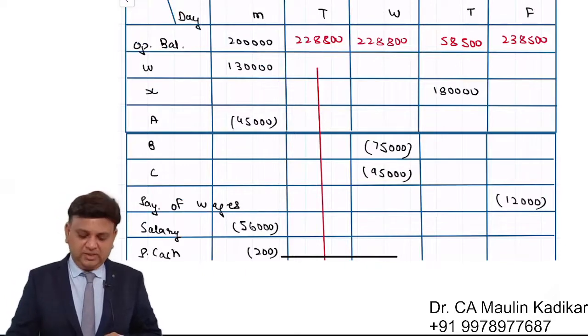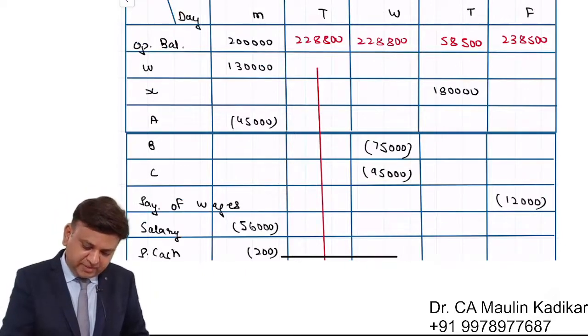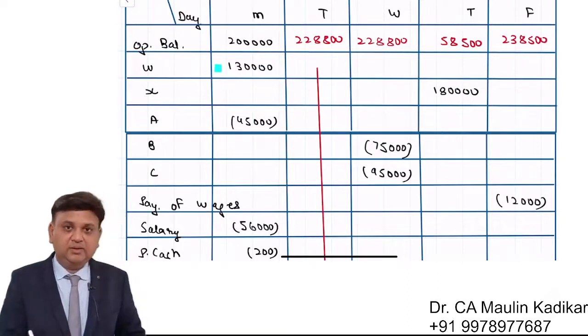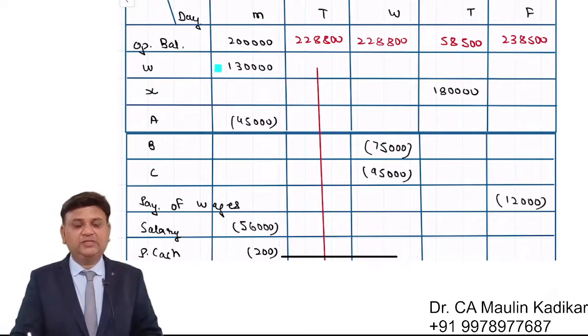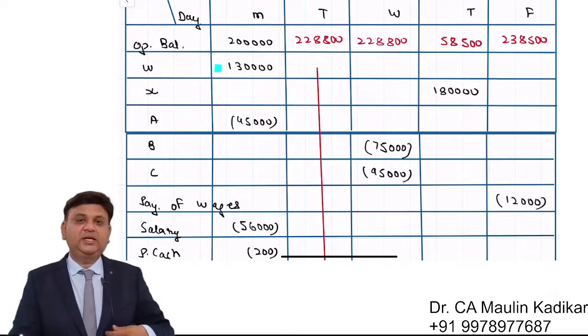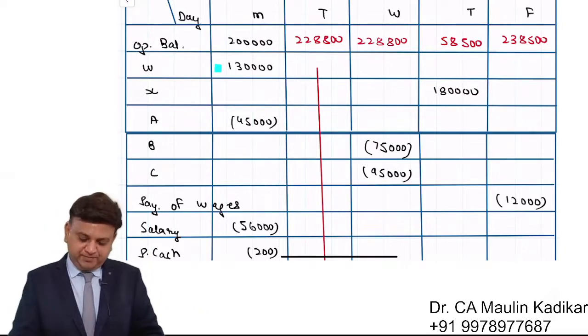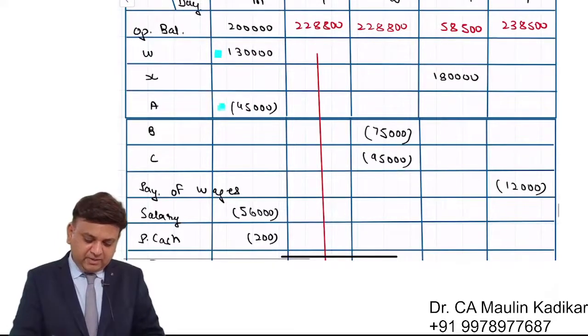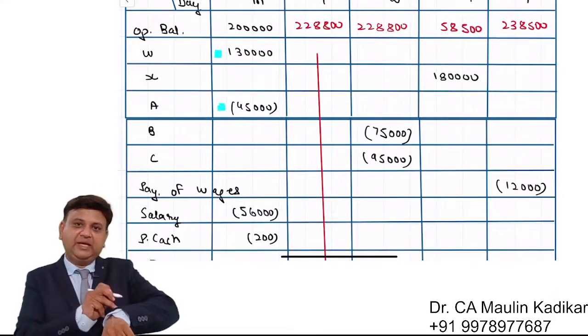Friends, the transactions which will not form part of the reconciliation are received from W Limited. Why? Because the day on which it is recorded in the books of accounts, on the same day credit is there in the passbook. Payment to A Limited. Why? Because there is no timing gap.